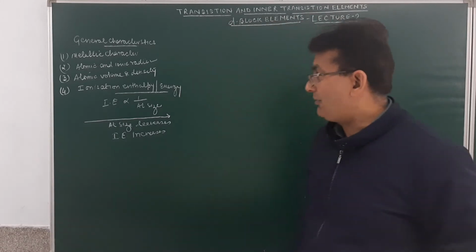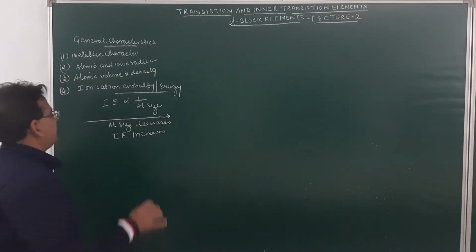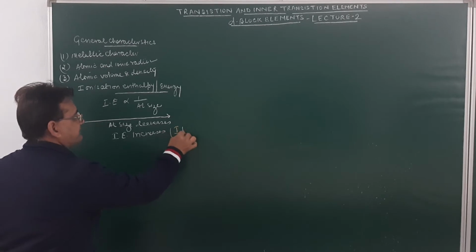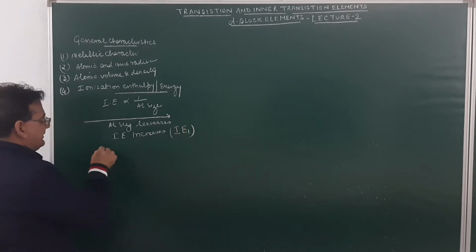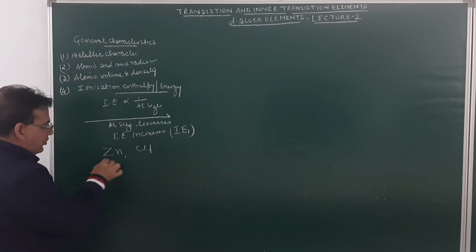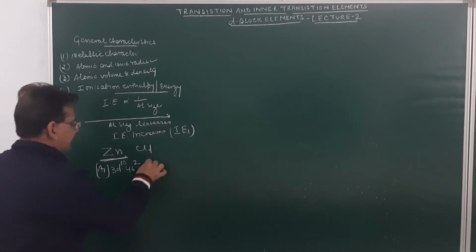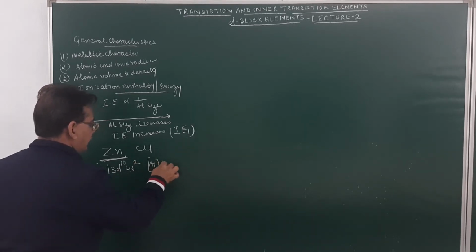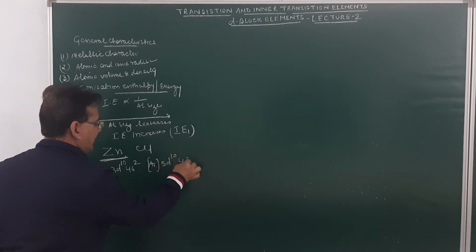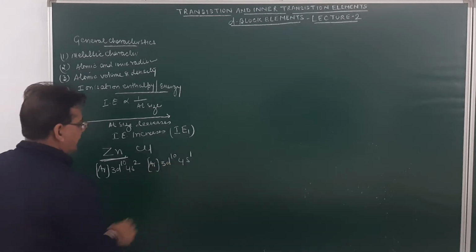But remember very carefully, and this I am talking about the first ionization energy, if I consider zinc and copper, students just see, zinc has the outer configuration of argon 3d10 4s2, and copper has the outer configuration of argon 3d10 4s1.